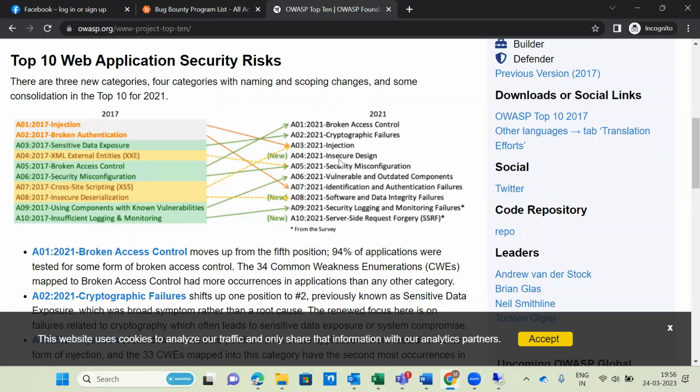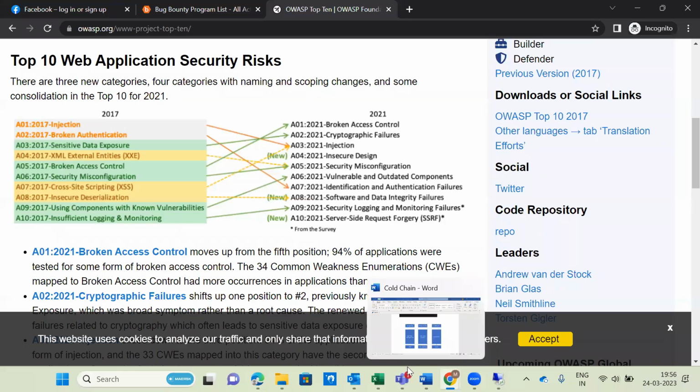All these are the OWASP top 10 categories of attacks we have to configure. Additionally we have a couple of other policies, for example cross-site request forgery, buffer overflow attack, session hijacking, man in the middle attack. So around 15 to 20 policies we have to configure along with these top 10.